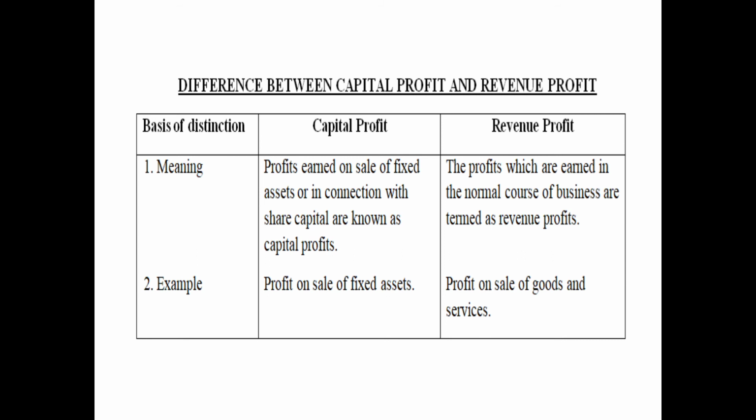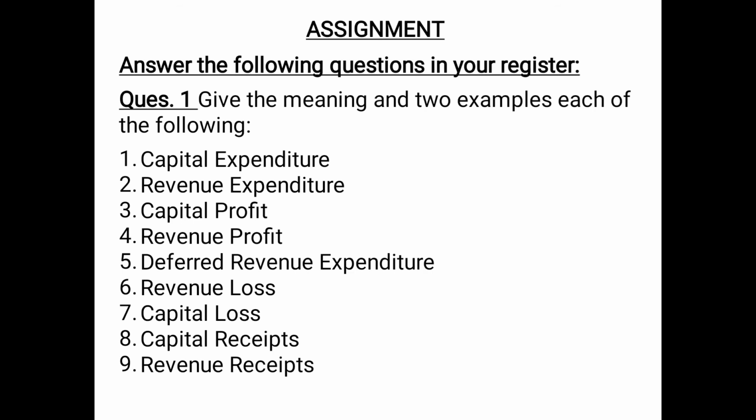So these were the different parts of revenue and capital nature: expenditure, profits, losses, receipts, etc., and the differences between them along with the examples. So I hope these are clear to you, children. This is the assignment based on this chapter which you have to do in your register.